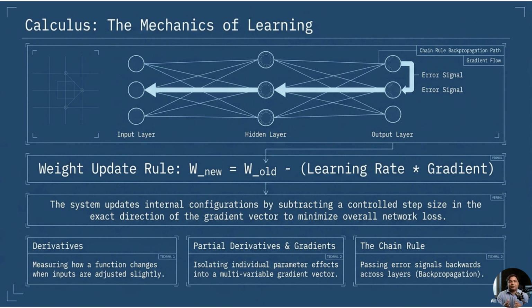If the learning rate is too small, training becomes very slow. If the learning rate is too large, the model may jump too far and fail to find a good solution. The chain rule is also very important. In neural networks, errors must be passed backward from the output layer to earlier layers. This process is called backpropagation. Backpropagation uses the chain rule to calculate how each weight contributed to the final error. So, calculus is the engine of learning in deep neural networks. Without calculus, modern deep learning would not work.